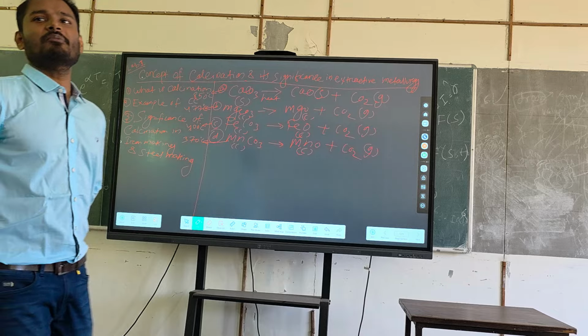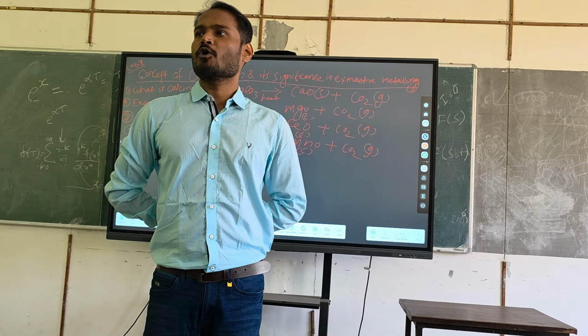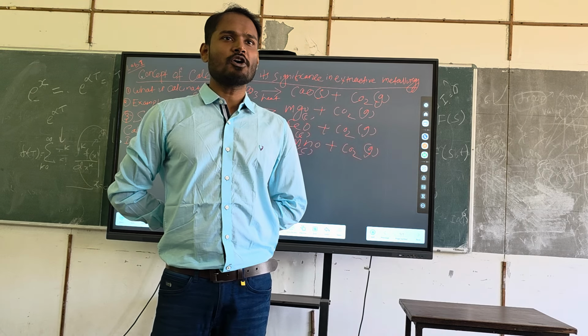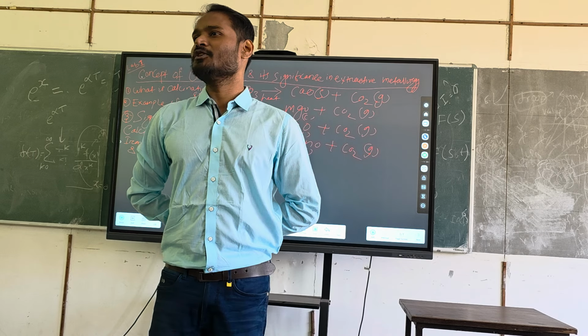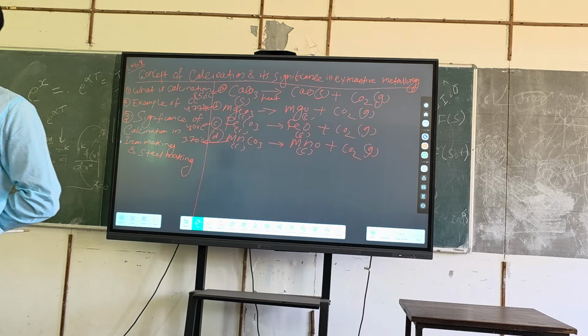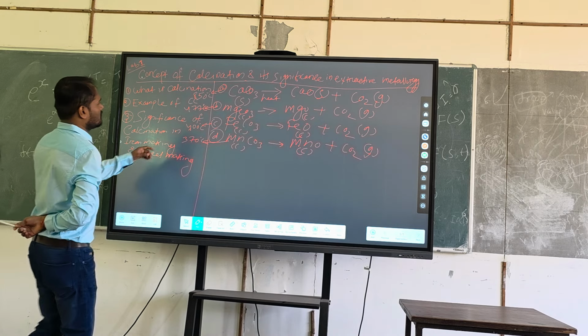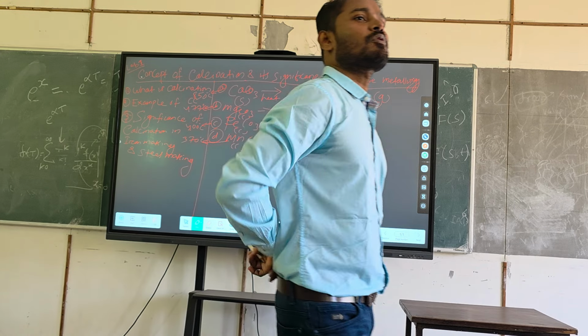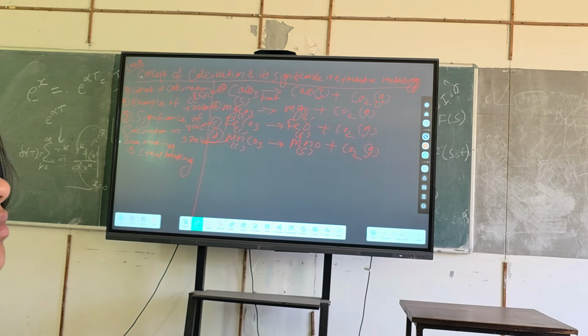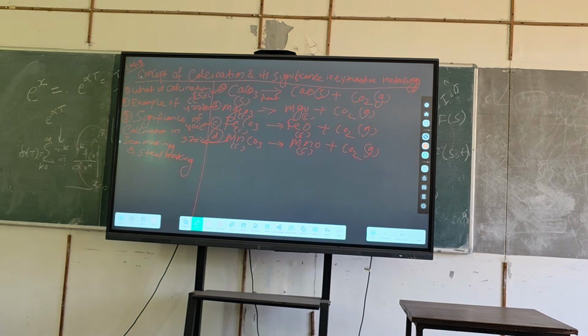So can you tell me now, suppose I have dolomite. Dolomite formula is MgCO3 dot CaCO3. Both carbonates are present. If I will heat the dolomite at, for example, around 500 degrees centigrade, so what will happen? From the last bench, can you tell me? Any of you? What is the formula of dolomite I told?